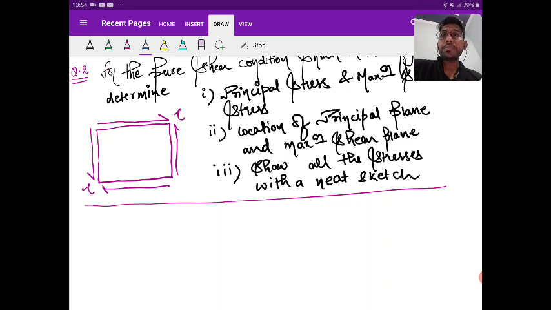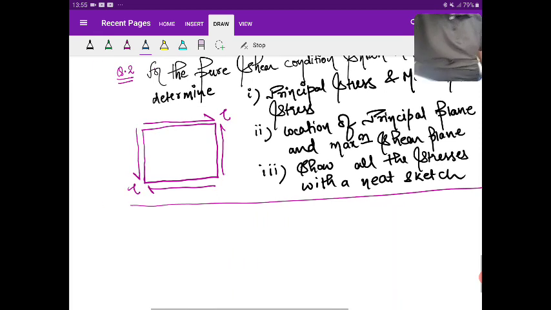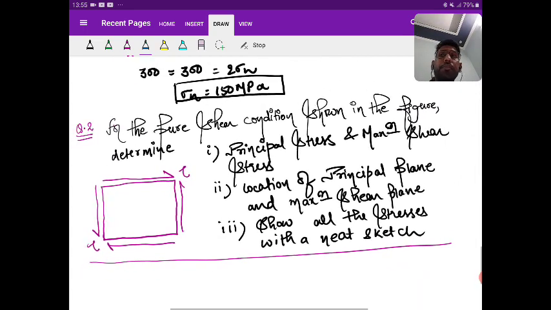Come on, solve fast. Please solve fast. Find the answer fast.